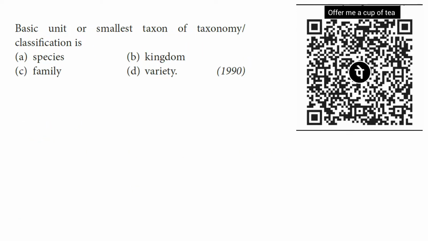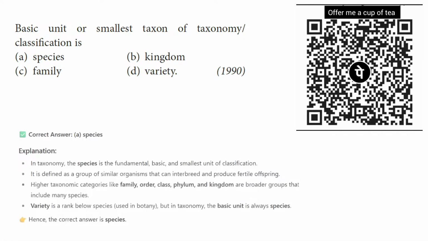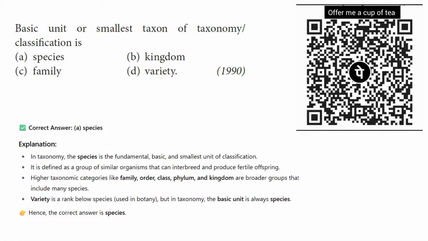The basic or smallest unit of taxonomy or classification is. So what is a taxon first of all? A taxon is defined as a group of similar organisms.